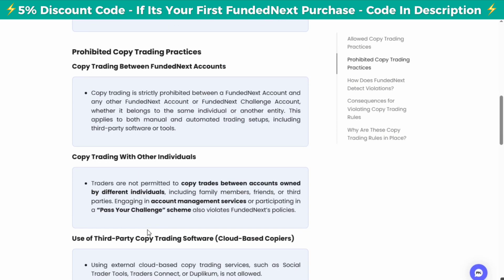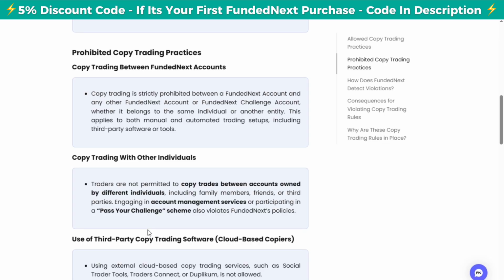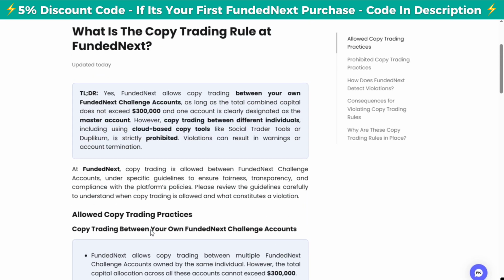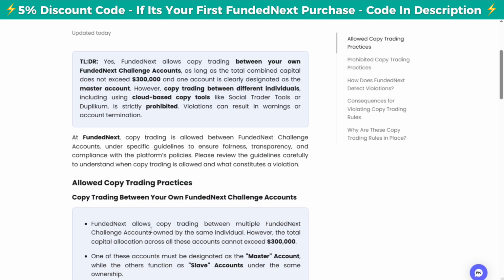And another thing, copy trading is also allowed on FundedNext Stellar Instant. So if you have multiple FundedNext Stellar Instant accounts, you can copy trade those accounts. And again, you do not need to use a trade copier. Okay, you do not need to use a trade copier. Just use manual execution.